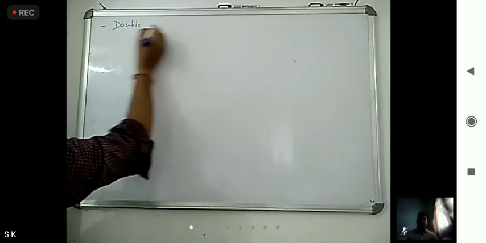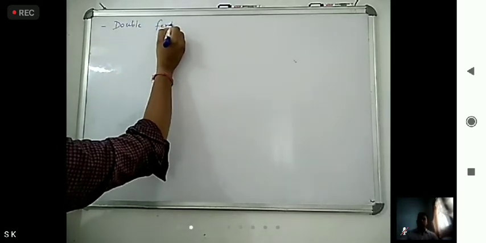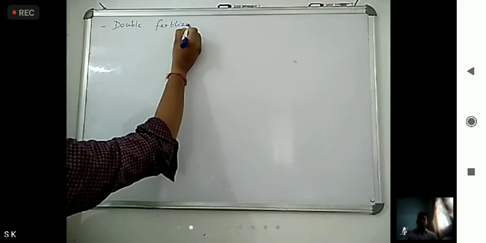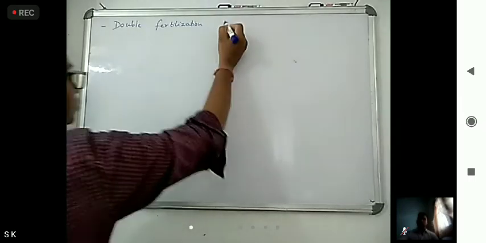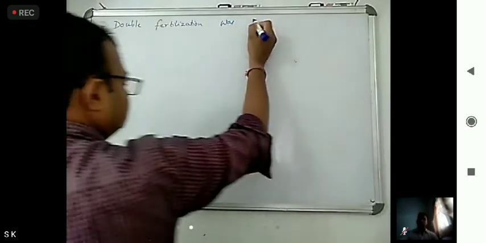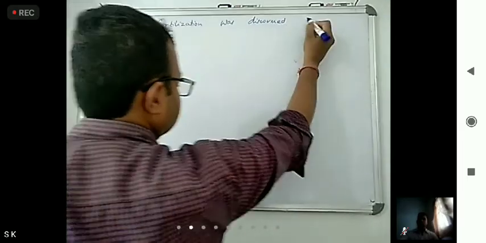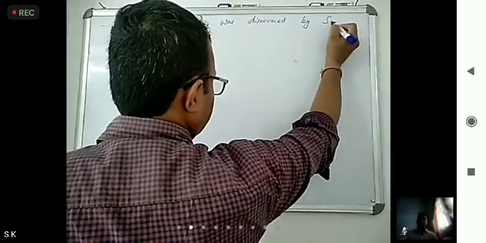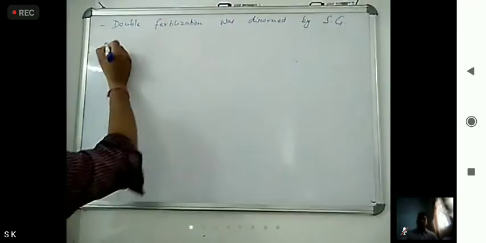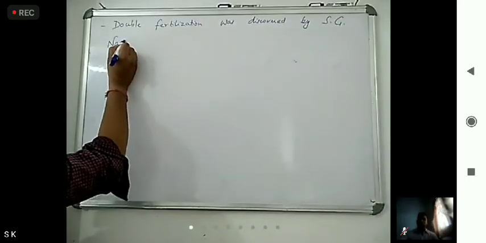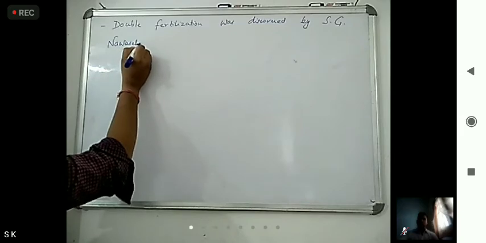Double fertilization was discovered by S.G. Navaschin.